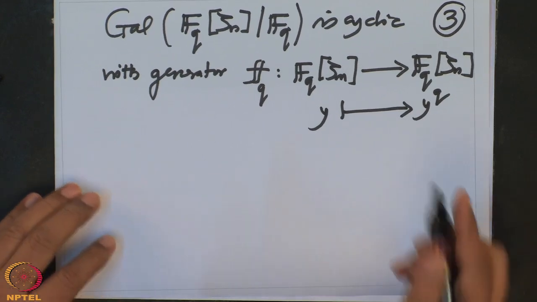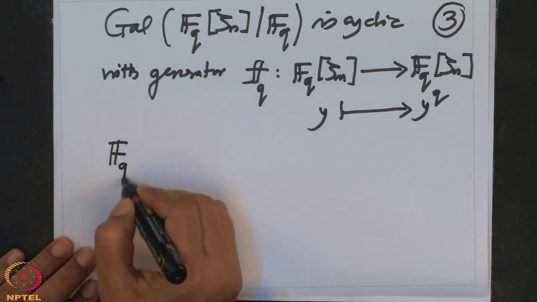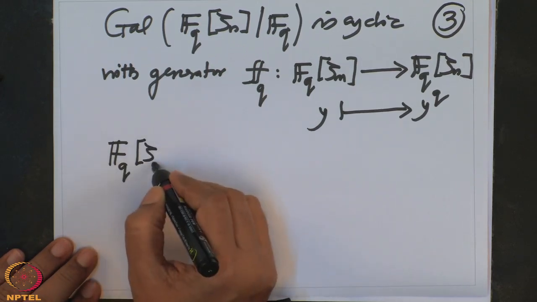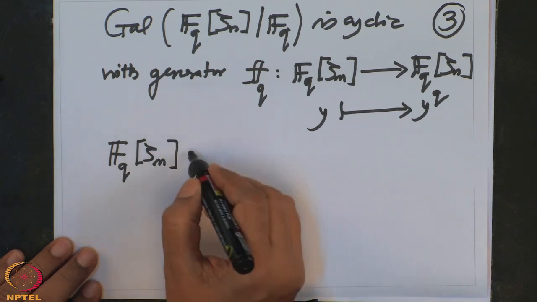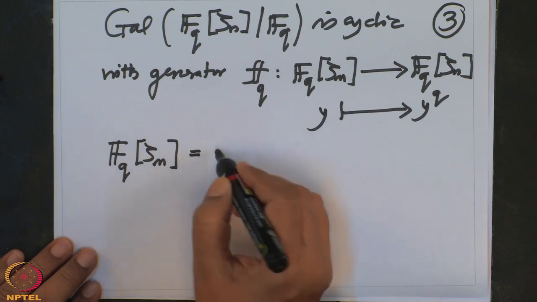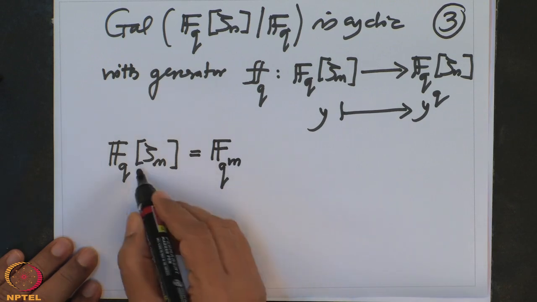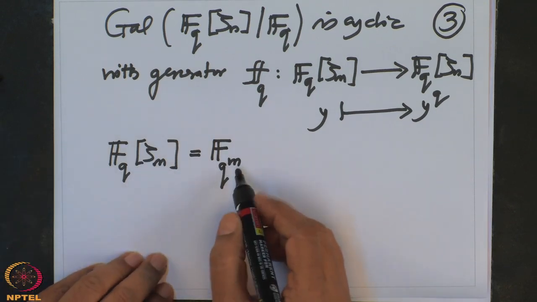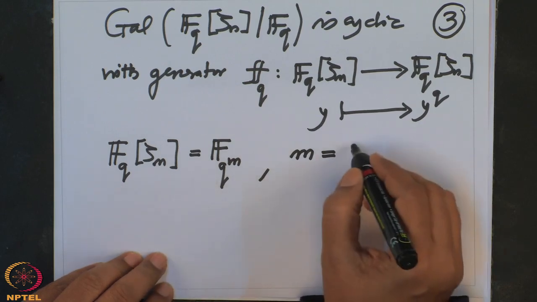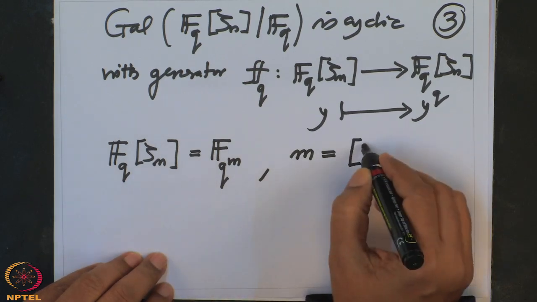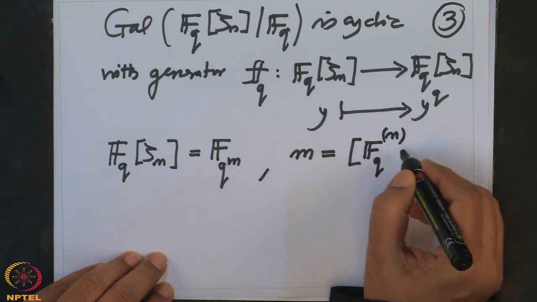So, remember that this FQ zeta n is also a finite field, and it will have some number of elements. How many elements? Let us write that also. FQM, this is a finite field with m elements, and what is m? M should be the degree, the dimension of FQ round bracket zeta n over FQ.